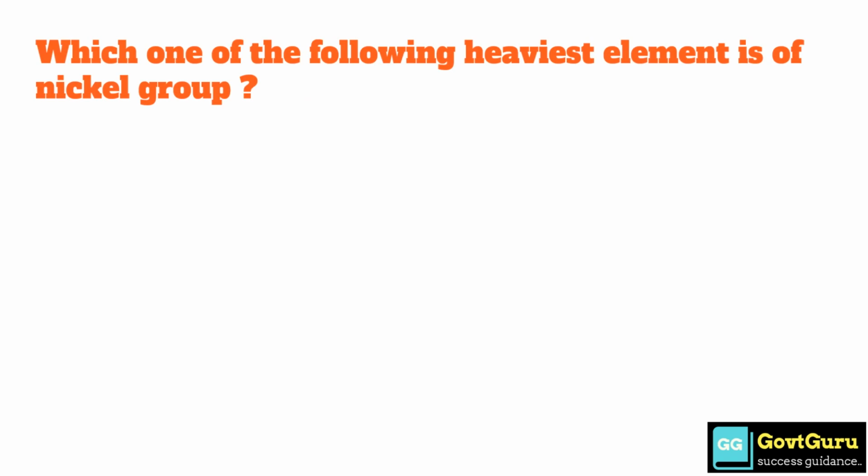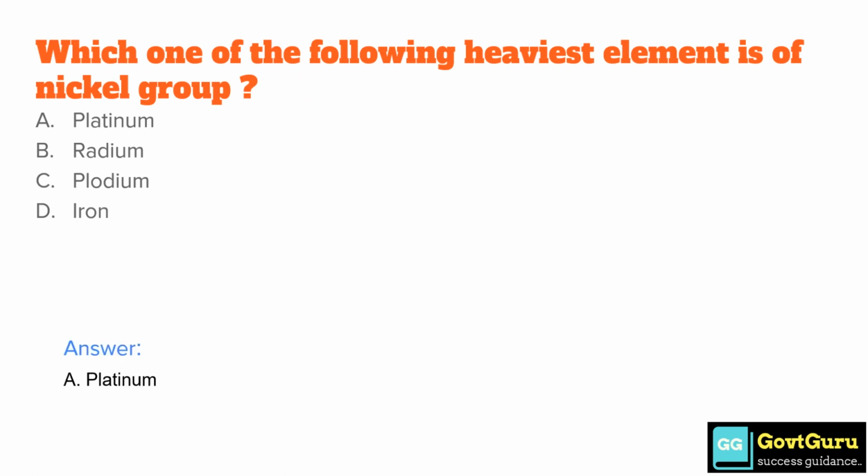Which one of the following heaviest element is of nickel group? Option A, platinum. Option B, radium. Option C, palladium. Option D, iron. So the correct answer is option A, platinum.